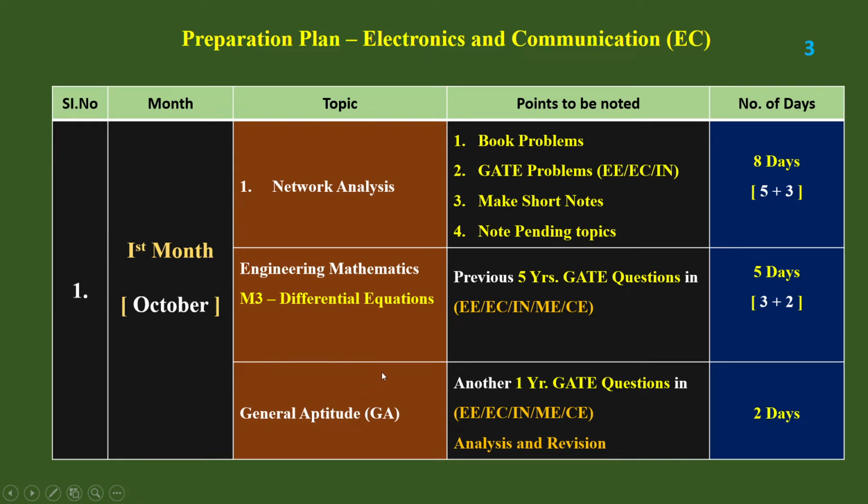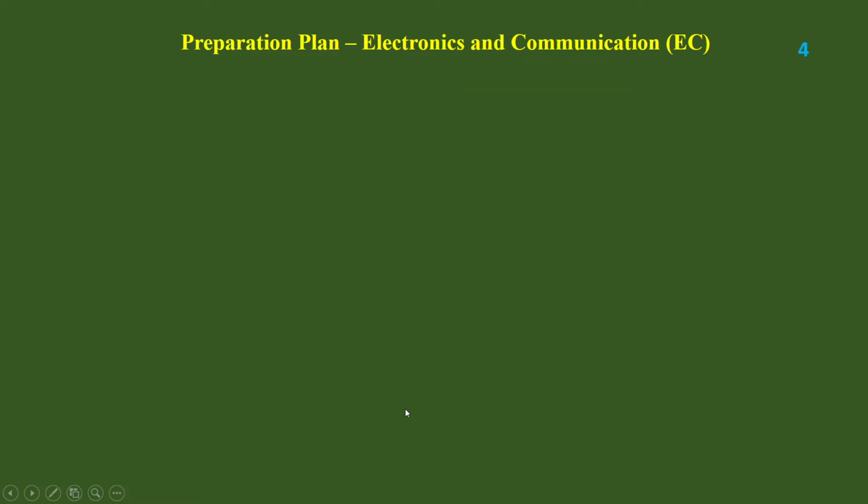In the first month, October, another 2 days are there to finish the 30 days. So I have put general aptitude again. In these 2 days, you can analyze general aptitude problems from another 1 year of GATE questions in 5 disciplines. Already 3 years we have put in the schedule. Another 1 year of GATE questions can be taken out and you can solve and analyze them. You can revise the general aptitude in these 2 days. So with this, the first month will be over.